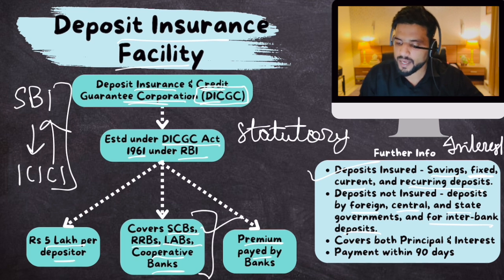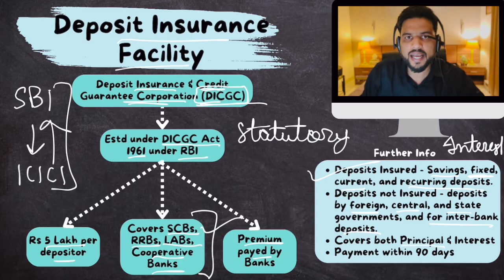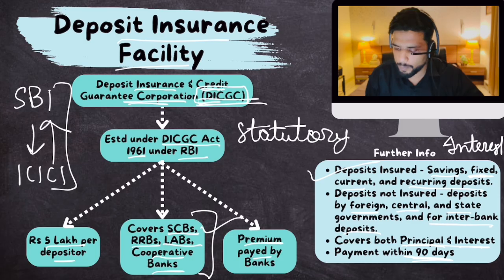A question might be asked whether interest is also protected under DICGC insurance. Yes. The amount you have deposited and the interest you have earned on it, both are protected. And in case a bank fails, DICGC will give you your money back within 90 days. That is its statutory requirement. Simple. All right. Now, what are the advantages of this?